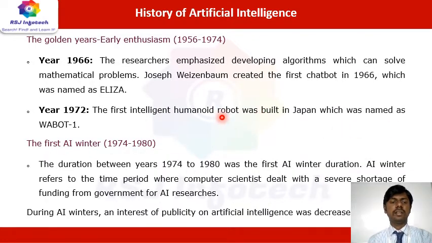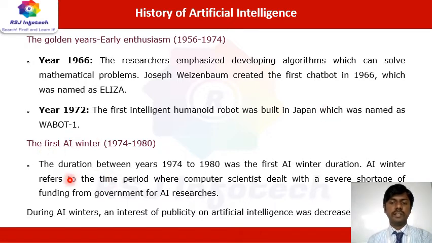And then we can say the golden years, the early enthusiasm. In 1966, researchers developed algorithms that could solve mathematical problems. Joseph Weizenbaum created the first chatbot in 1966, named Eliza. In 1972, the first intelligent humanoid robot was built in Japan, named WABOT-1.